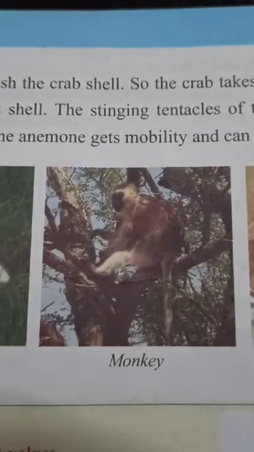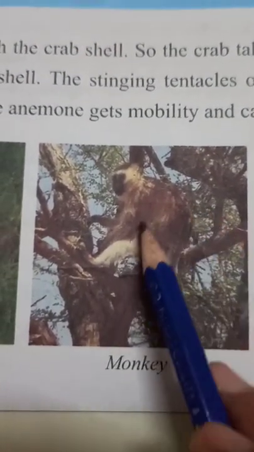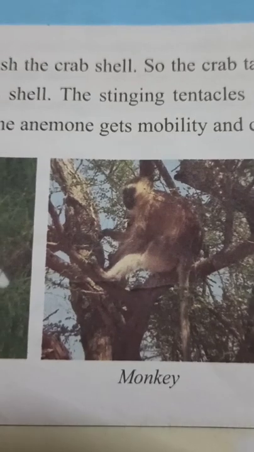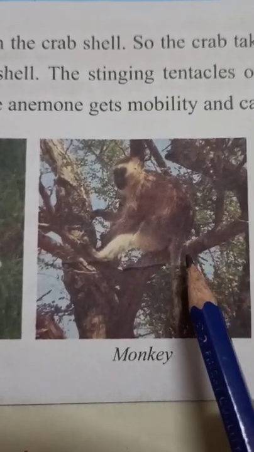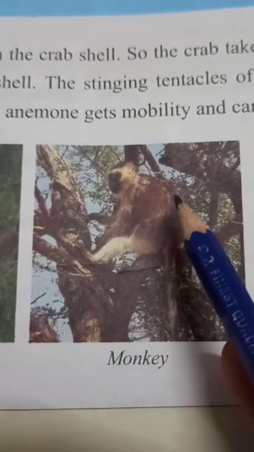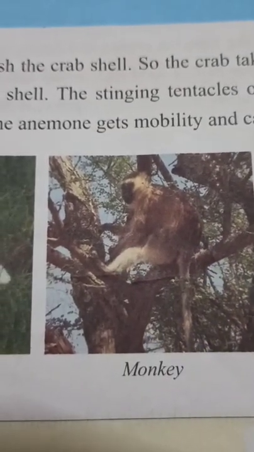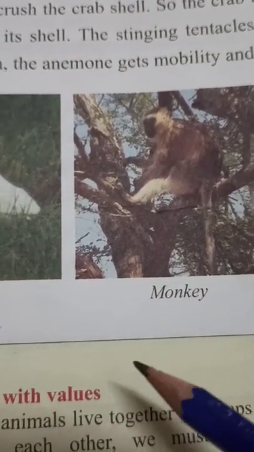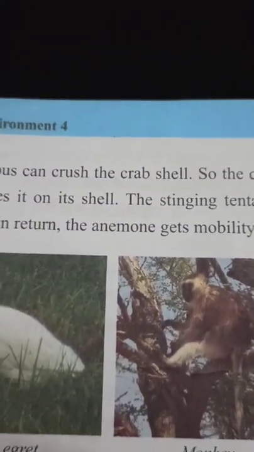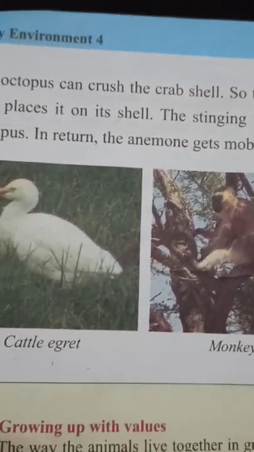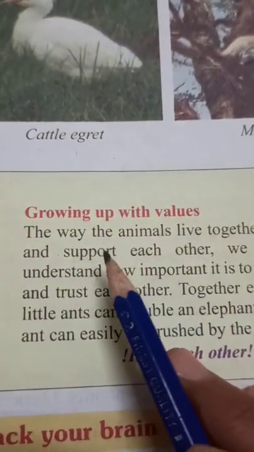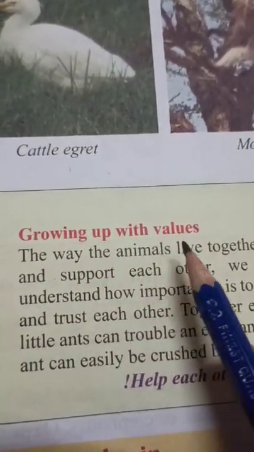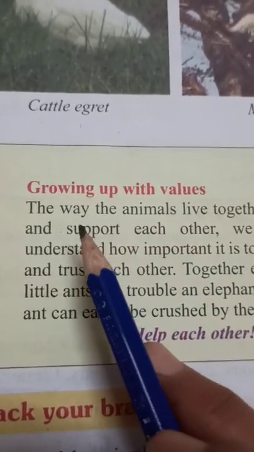Okay, and here the monkey example you have also learnt. They are arboreal animals, and they throw nuts and fruits from the trees for the other animals. Okay, so children, this is about the chapter. And after the chapter, they have always given Growing Up with Values. So let's read what is given here.